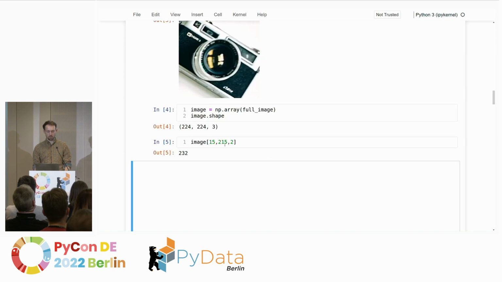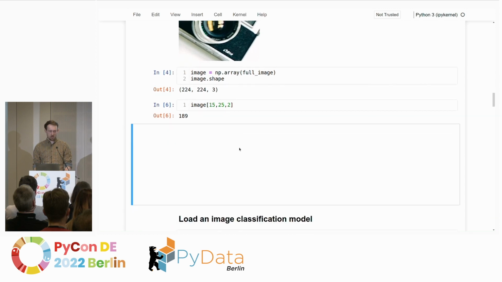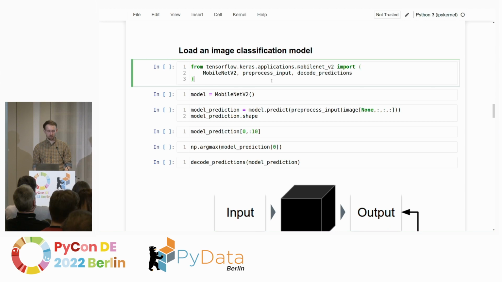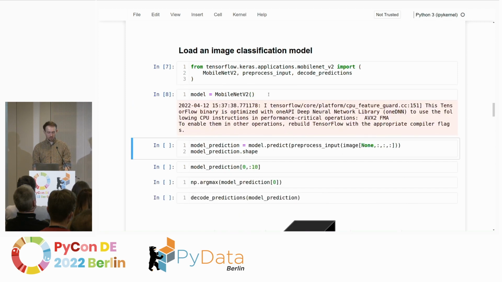And we can look at them. So just by selecting random pixels, we can see that these are integer numbers. They're between 0 and 255. So it's the standard 8-bit RGB image format. And now we, of course, need an image classification model, and I'm going to be lazy here, and I'm just going to import something which ships with TensorFlow. It's a MobileNet that is pre-trained on ImageNet. And this has the advantage, for the sake of this talk, that it's not a large model and will run reasonably fast. We can just, as always, ignore these warning messages, and then we'll go ahead and actually predict something.